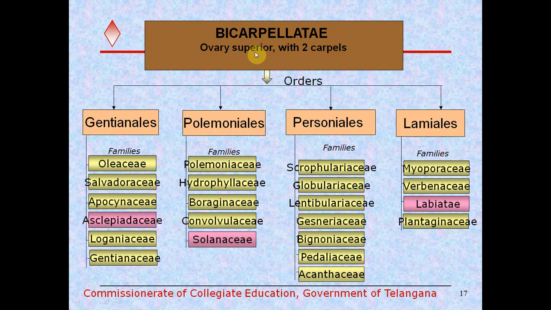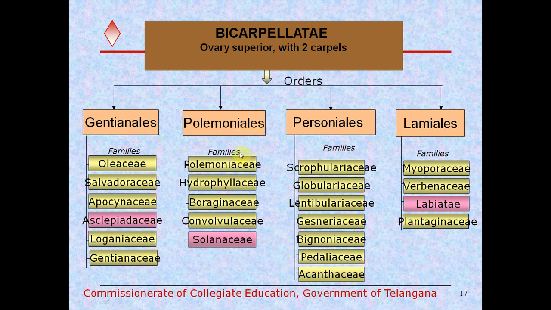And the third series is Bicarpellate. It consists of a superior ovary with 2 carpels. It is divided into 4 orders. Gentianalis consists of the families Oleaceae, Salvadoraceae, Apocynaceae, Asclepiadaceae, Loganiaceae and Gentianaceae.